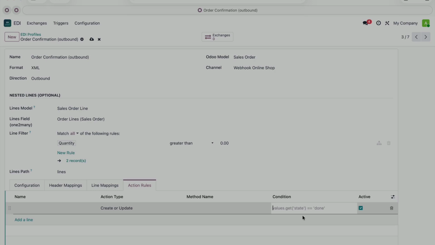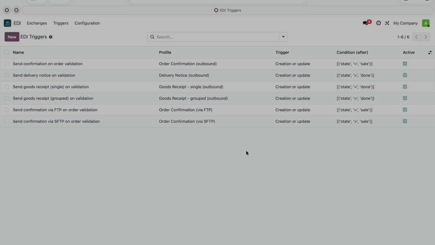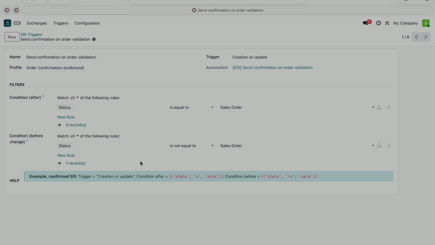The last configurable piece is the triggers. For outbound sends, we don't want to click manually every single time. That's where triggers come in. A trigger is a rule that says, send this profile as soon as this condition becomes true on the Odoo model. Here, for example, we send the order confirmation as soon as the order's state changes to sale,